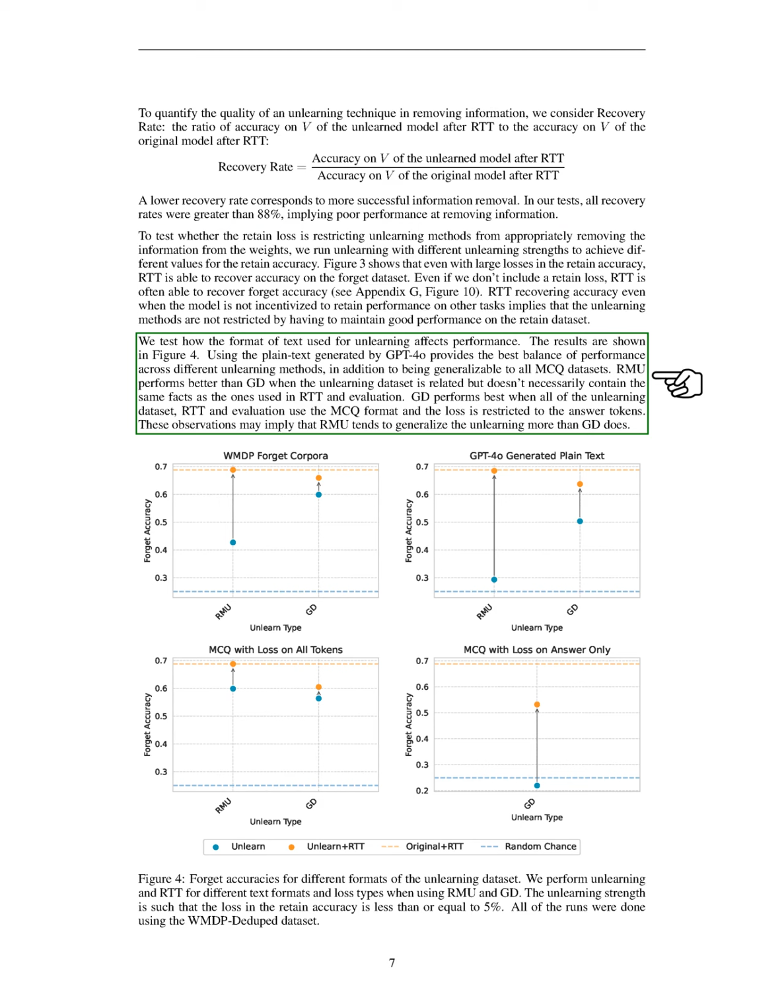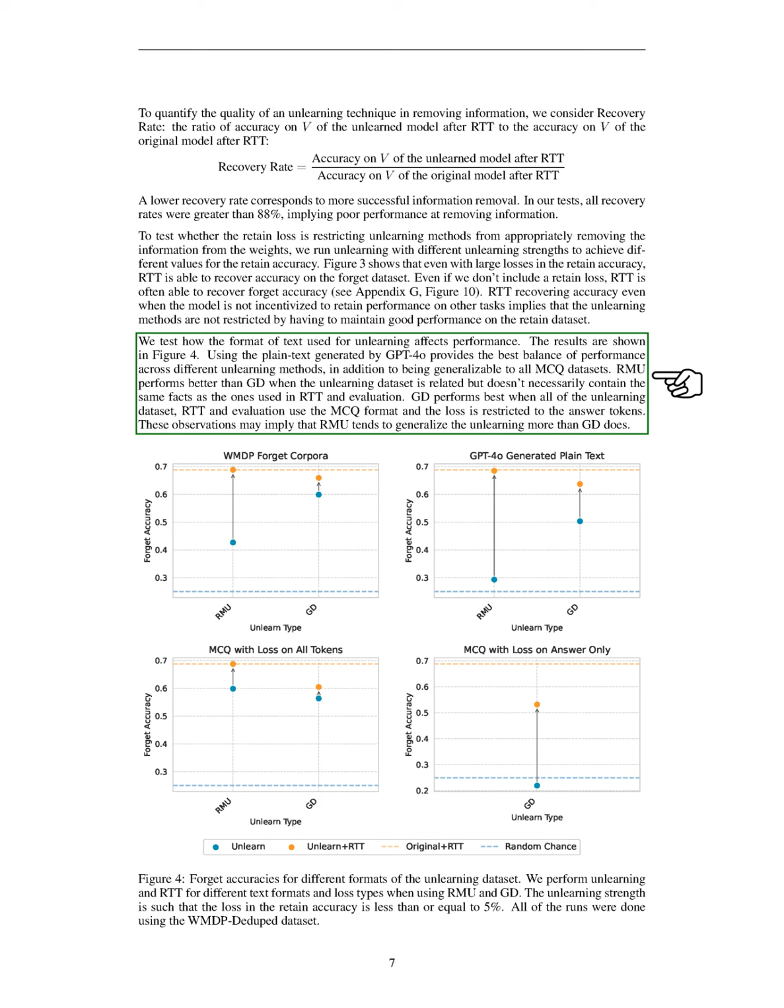Next, we examine how the format of the text used for unlearning impacts performance. Our findings indicate that using plain text generated by GPT-4o yields the best overall performance across various unlearning methods and is applicable to all MCQ datasets.